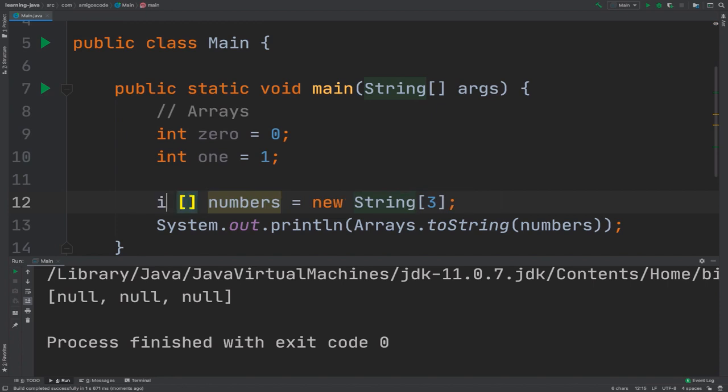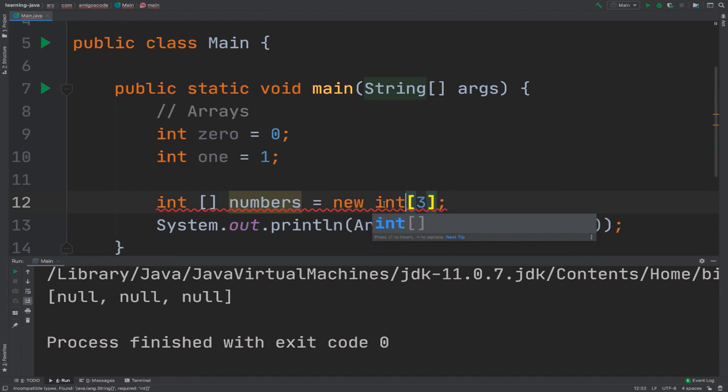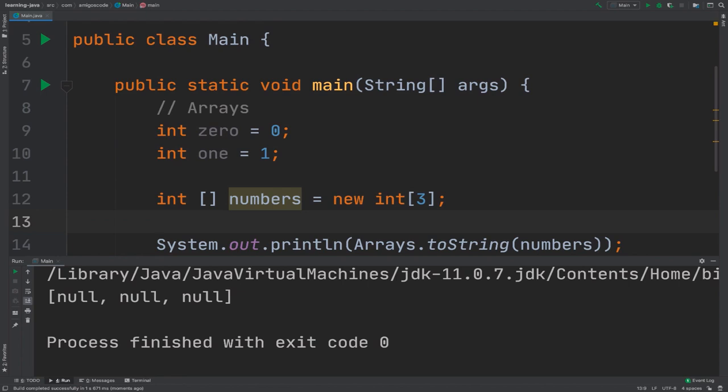So this is how you actually determine the actual data type inside of the array. So in this array we want to store numbers, right? So this is why I have int right here. Now the way that we add numbers inside of this array is as follows. Simply say numbers and then square brackets, and then at position 0, the 0 position is the first one, I want to put the number 0.